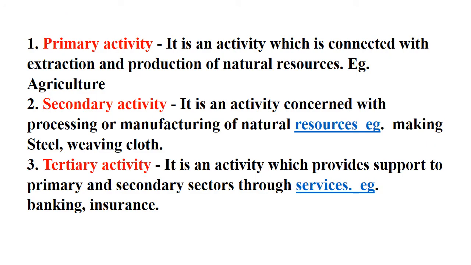Now, what is the primary sector? It is an activity which is connected with extraction and production of natural resources, like agriculture, fishing. All these come under the primary activity. What is secondary activity? It is an activity concerned with processing or manufacturing of natural resources, like making steel, weaving cloth, anything that we get from nature, and then manufacturing it.